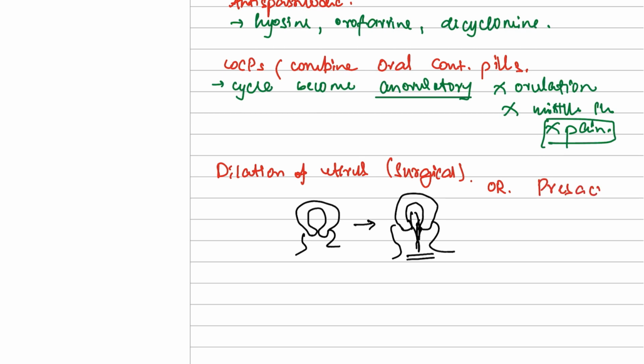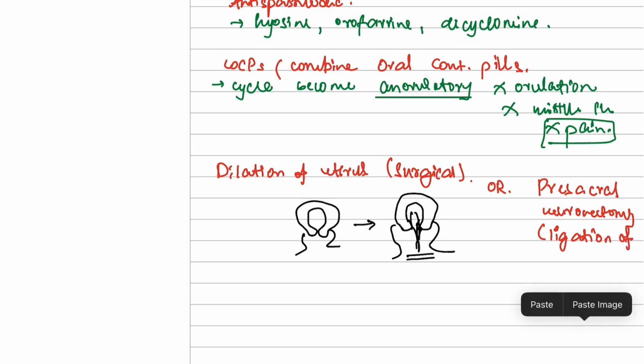Or you could do presacral neurectomy, which means the ligation of the nerve which sends the signal for pain. So if the nerve is ligated, there will be no signals to your brain that you are experiencing pain. Hence this is one of the treatments.